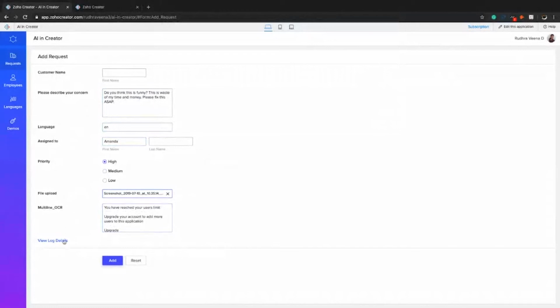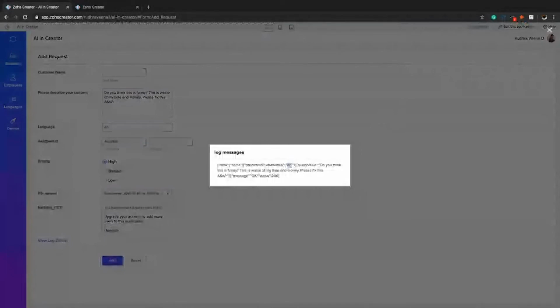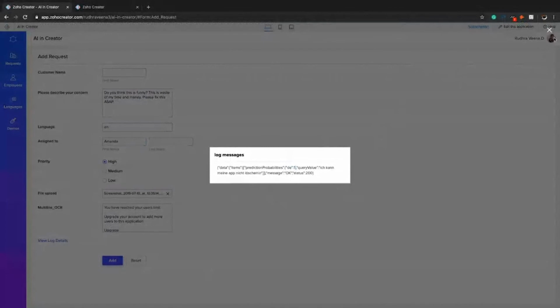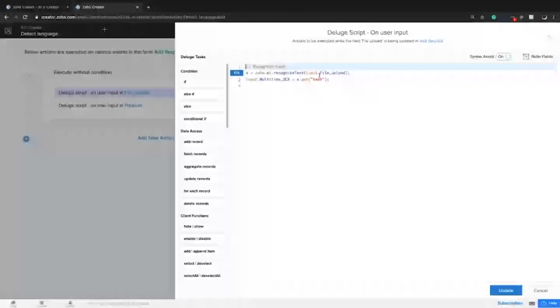So let's view the log details. See, this is the language code and the probability that it is English is 1. Let's add it here. Now let's take a look at the workflow. This is the workflow for the OCR task. Recognized text is the keyword here. So this is a file upload field getting passed and I'm adding it to the multi-line. The text is getting added to the multi-line field.